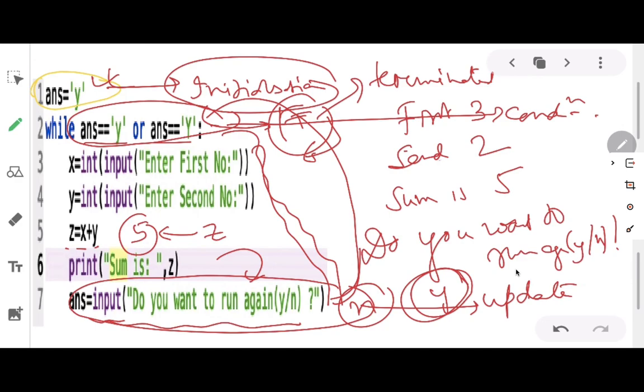This is how a while loop works. It will take an initialization value and it will get inside the loop. After that, at the end, it will ask if you want to run again. Then if you want to run again, if you press Y, then it will keep on running again and again. This is how the while loop works.